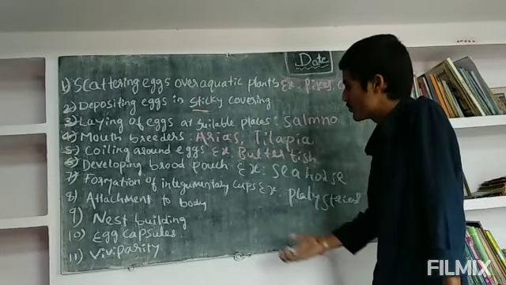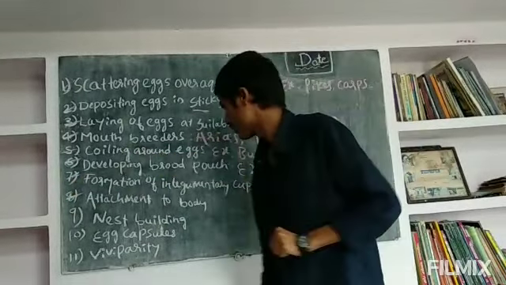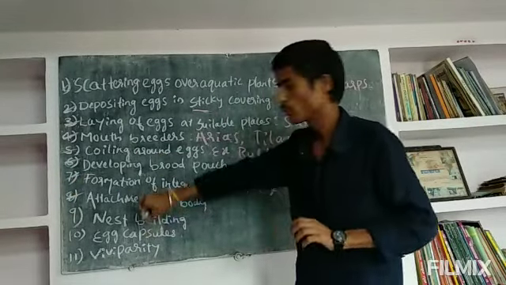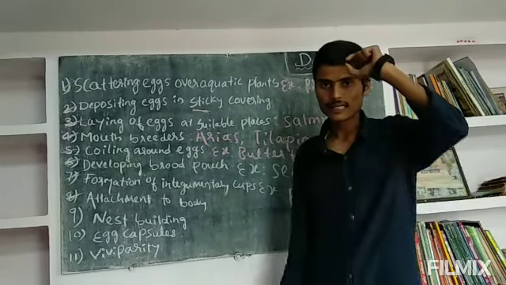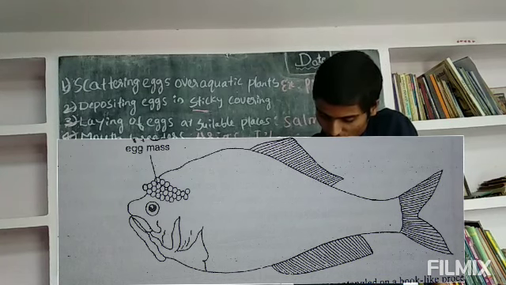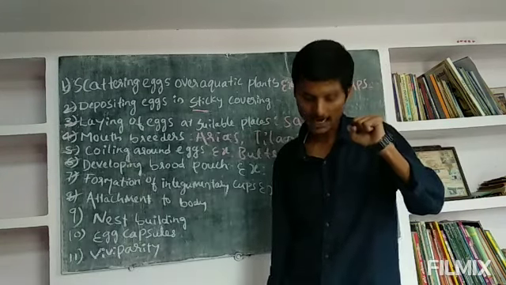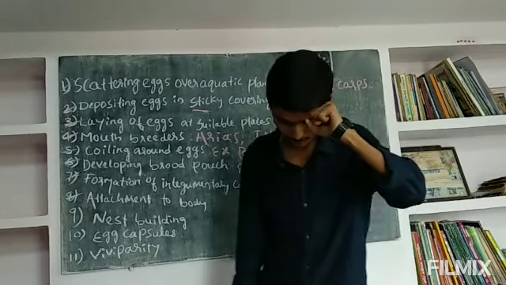Next, what is attachment to body? In this type, the eggs are carried on the head of the fish. The male of the cutters fish has a bony hook on its forehead.